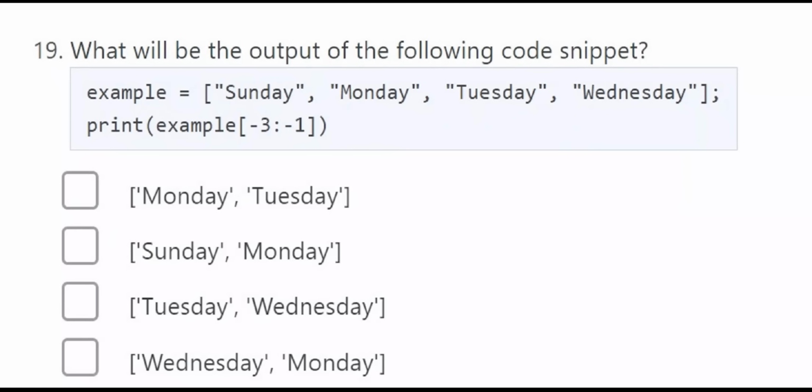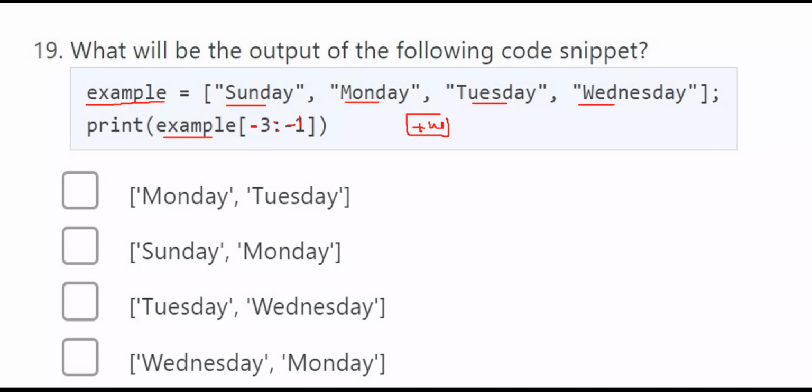Here he has taken a list, the name of the list is example, with Sunday, Monday, Tuesday, Wednesday. There are 4 elements. Now he is applying some slicing operation. Print example of -3 colon -1. Here he has not mentioned any step operator. If he has not mentioned any step operator, that means it is positive direction.